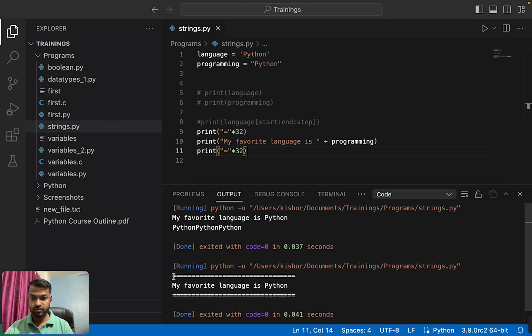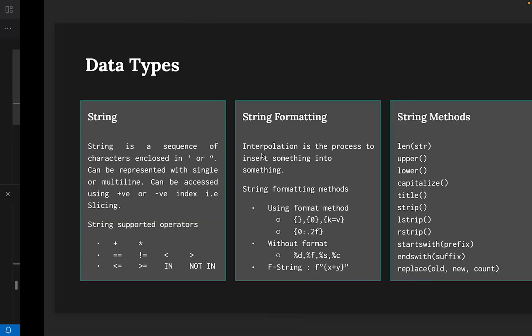You can see this, the equal to operator is printed 32 times by using a multiplication operator. In this way we can use a multiplication operator for a string. And for the plus operator, we have seen that if we have to append anything or any string, at that time we use a plus operator. I hope this is clear to you.